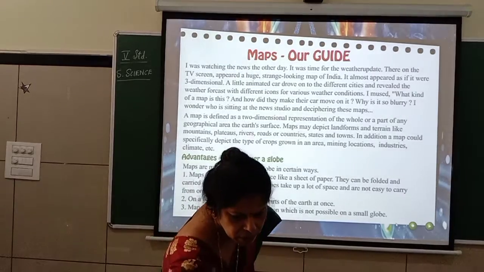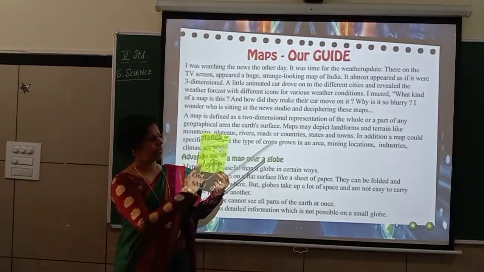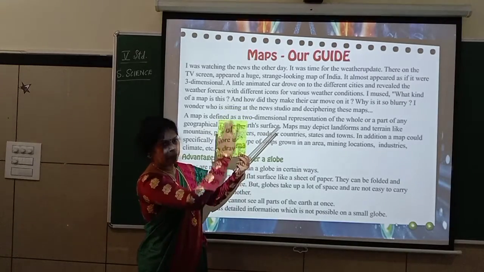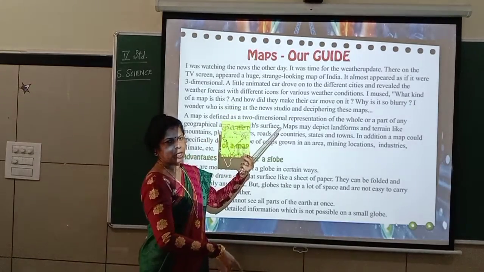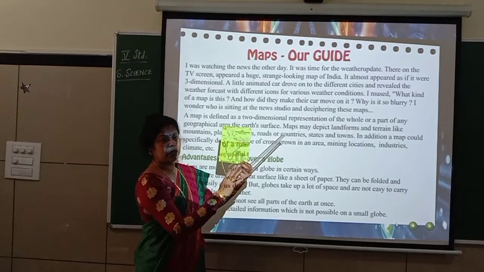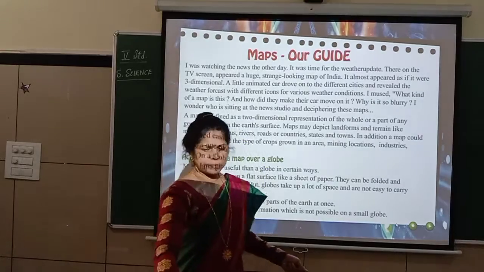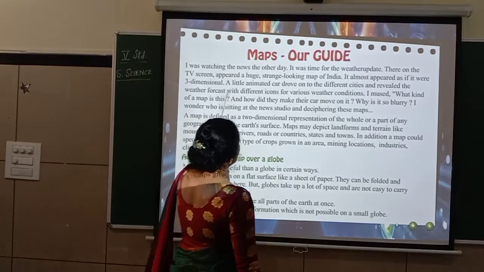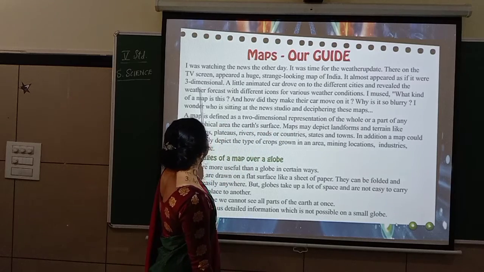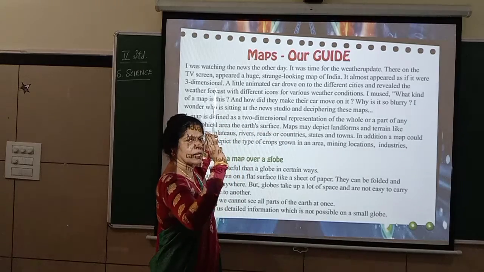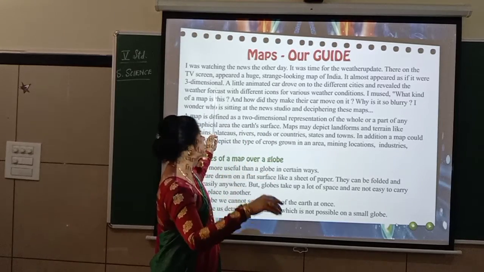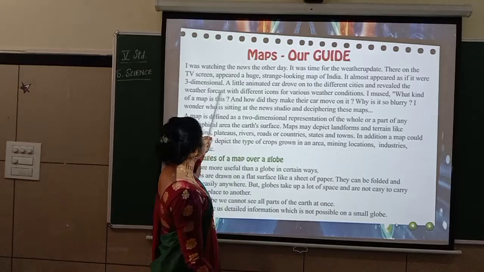See this, you can see here. This is a map of India. You can see here, it's a stencil. Like that, it is on the paper. There will be a map drawn on the paper. But there the child was seeing it on the TV screen. Okay. Now, when the child was observing that, it almost appeared as if it was three-dimensional. Means you can see the front and other two sides. Three-dimensional means front and two sides.